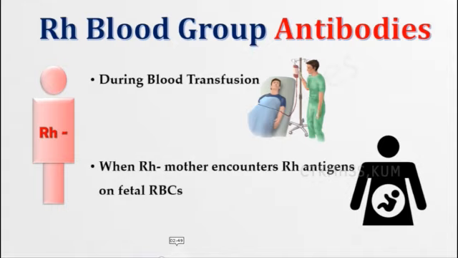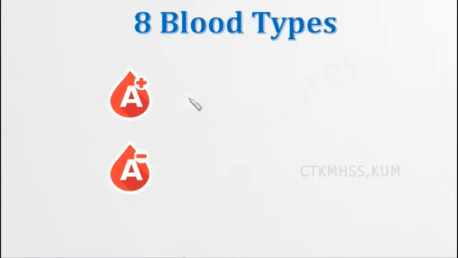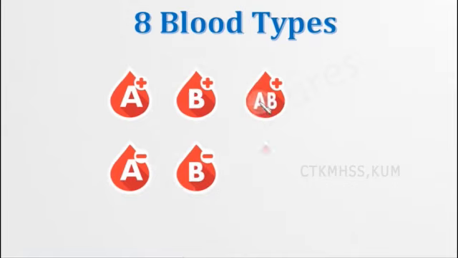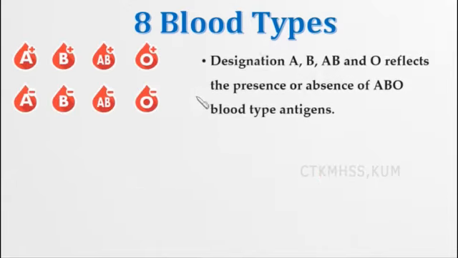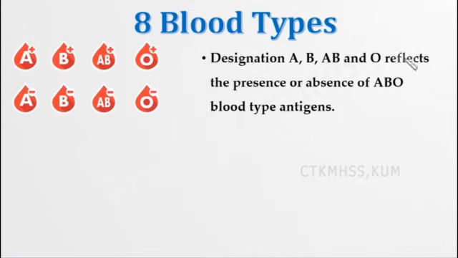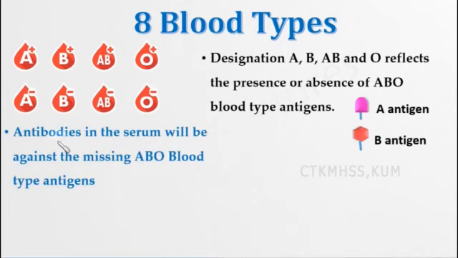There are 8 blood types based on the Rh factor. They are A positive, A negative, B positive, B negative, AB positive, AB negative, O positive and O negative. These are the 8 blood types formed based on the Rh factor, that is, the RhD antigen. The designation of A, B, AB and O reflects the presence or absence of ABO blood type antigens. Antibodies in the serum will be against the missing ABO blood type antigens.